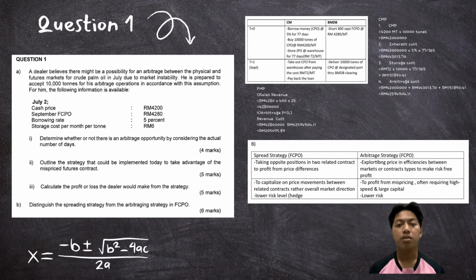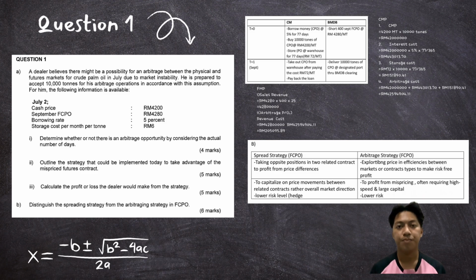On the other hand, arbitrage strategy involves exploiting price inefficiency between different markets or contract types to gain risk-free profit. It requires buying and selling in different markets and often involves large capital and fast execution. In conclusion, spread trading focuses on price differences within related contracts, whereas arbitrage focuses on mispricing across markets to earn risk-free return.